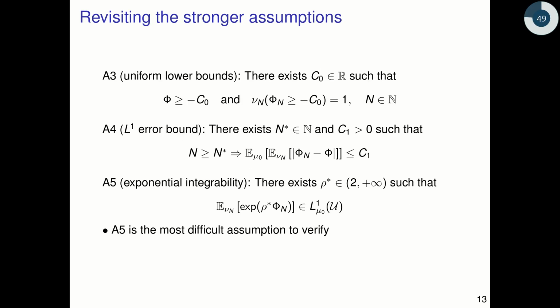Now let's just very quickly revisit the stronger assumptions that we introduced before. A3 is a uniform lower bound, A4 is a very coarse L1 error bound, and A5 is exponential integrability on the random misfit phi n. It's the most difficult assumption to verify.